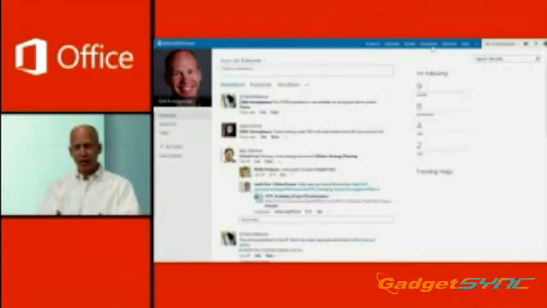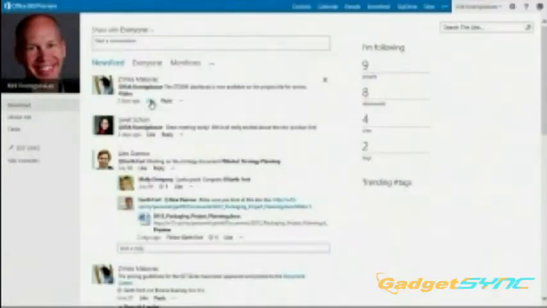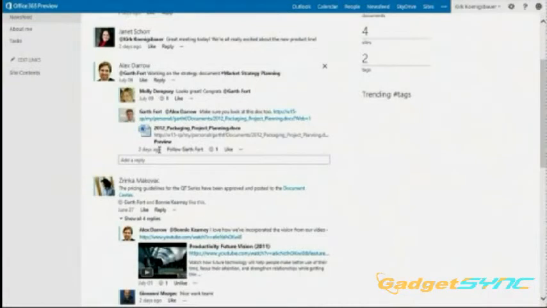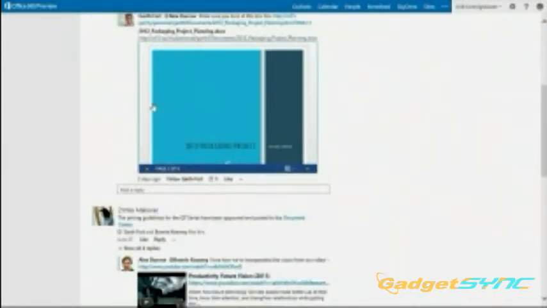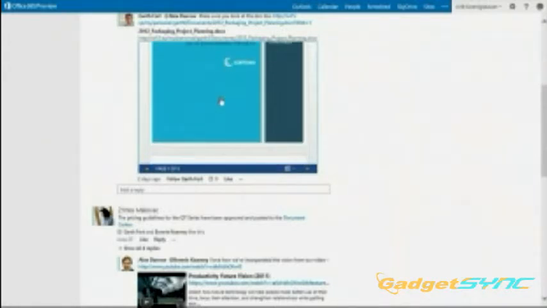Now, you see in the center of the screen a news feed or an activity feed. And this has all the kinds of social networking capabilities that you would come to expect. The ability to do things like replies. As I go through here, you can see these microblogging threaded discussions that are here. I can insert links. You see there's a document that's been posted. I can preview that right in line. So without leaving the context of SharePoint, I can say, hey, is this a document maybe I want to go ahead and take a look at?